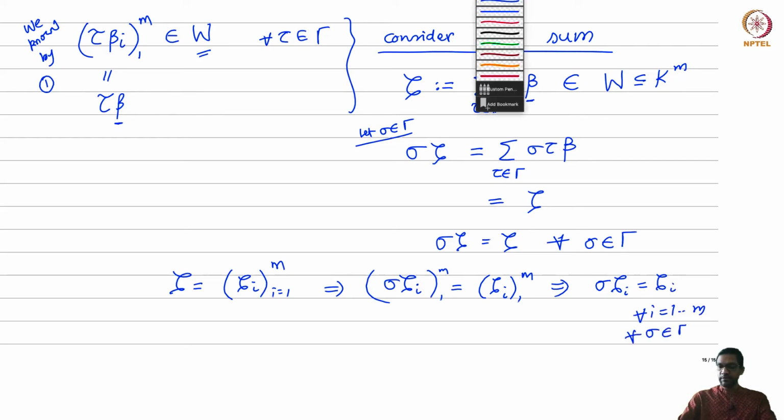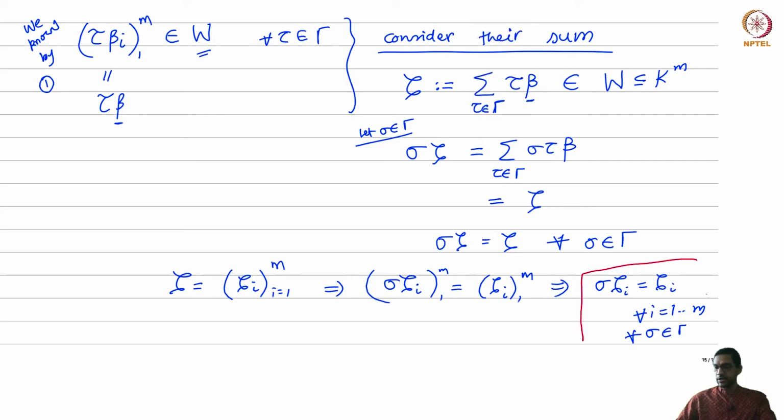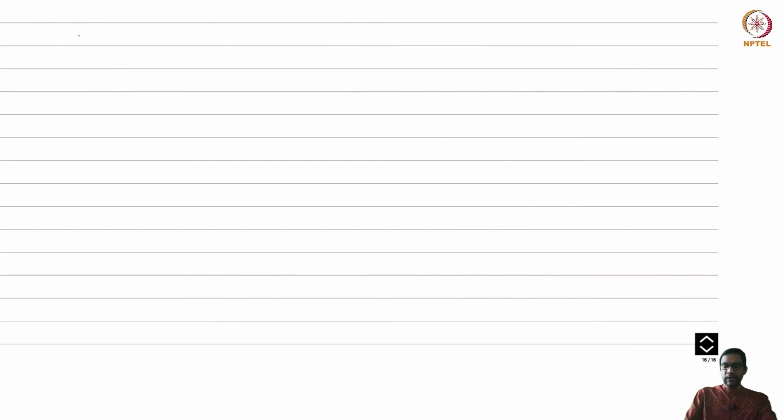Okay, so now we stare at this last equation here. It says that the zeta_i's are fixed by every element of gamma. Okay, they are elements of K, but they are fixed by every element of gamma. In other words, the zeta_i's are all in the fixed field of gamma. This is true for all i equals 1 to m, but the fixed field is exactly what we are calling F.